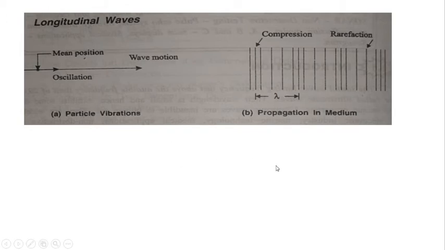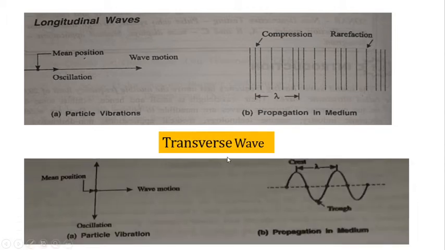Then we'll move to the production of ultrasonic waves. Before that, we'll see what is a longitudinal wave. This is the propagation of a longitudinal wave in a medium. We have compression and rarefaction. Second one, the transverse wave. This is the propagation of a wave in a medium. We'll get crest and trough.